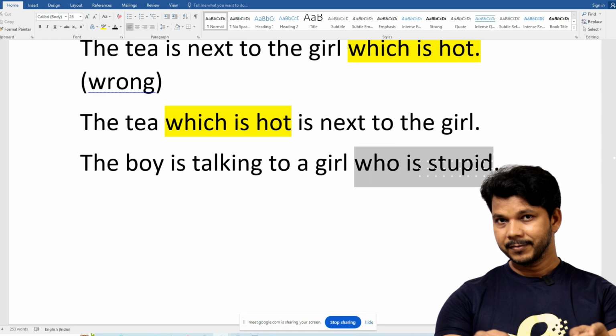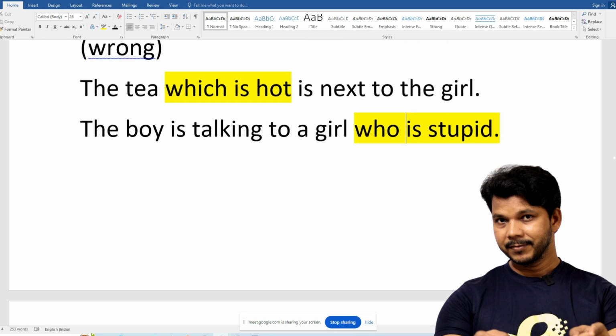Whichever noun you want to describe, the adjective clause must be next to the same noun, not the other noun. If I put this information next to girl, though I want to talk about the boy, my listeners would think that I'm talking about the girl. It means unfortunately I have given the wrong information.